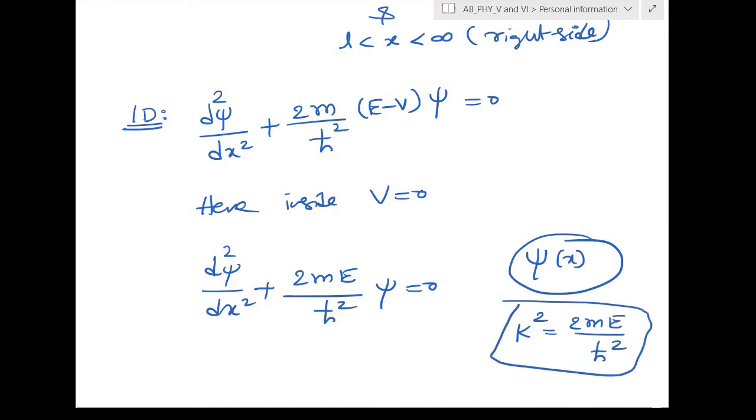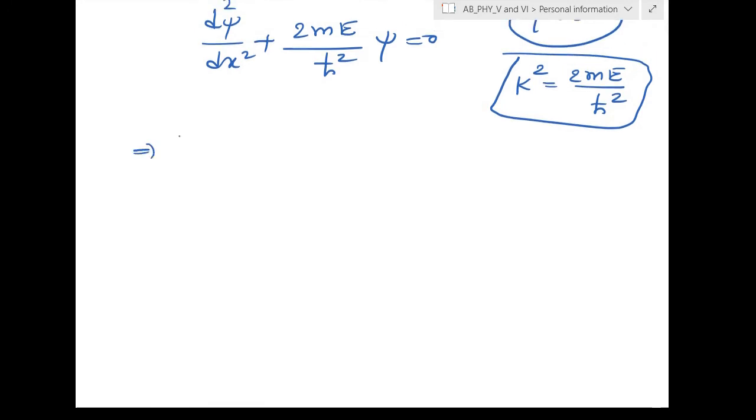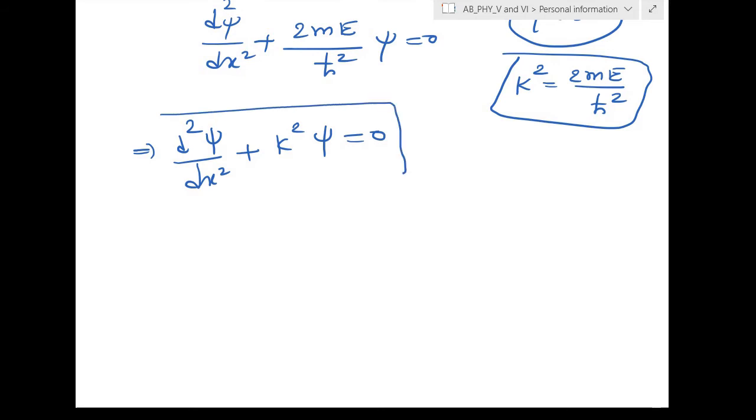When I substitute this here, we get del square psi by del x square plus k square psi equal to 0. This problem is a second order ordinary differential equation.